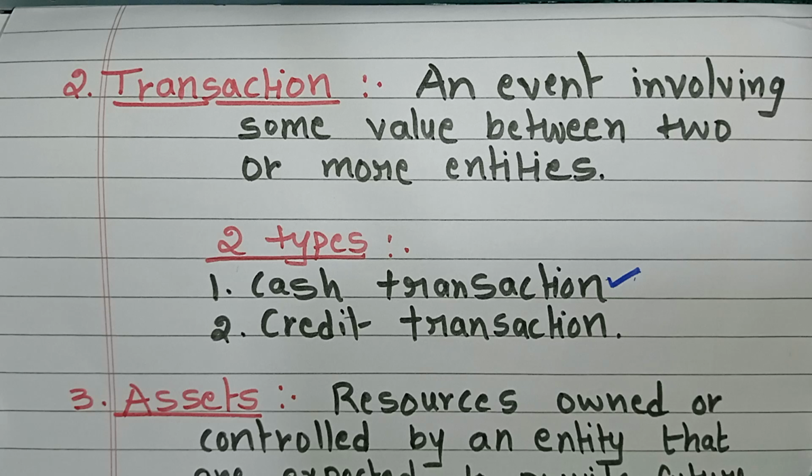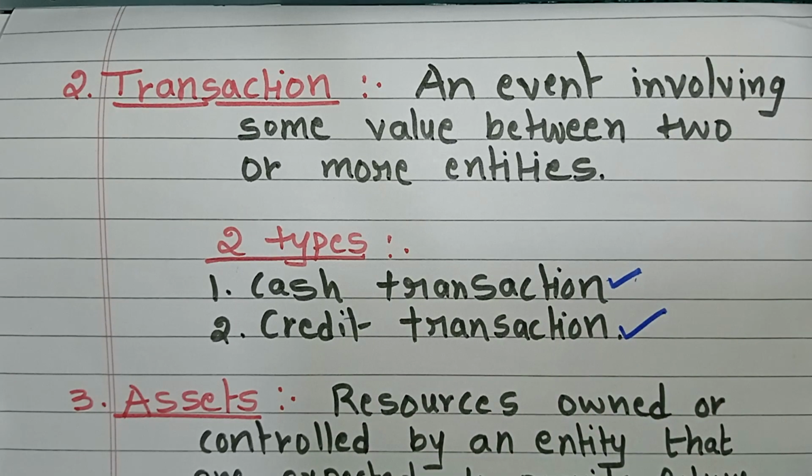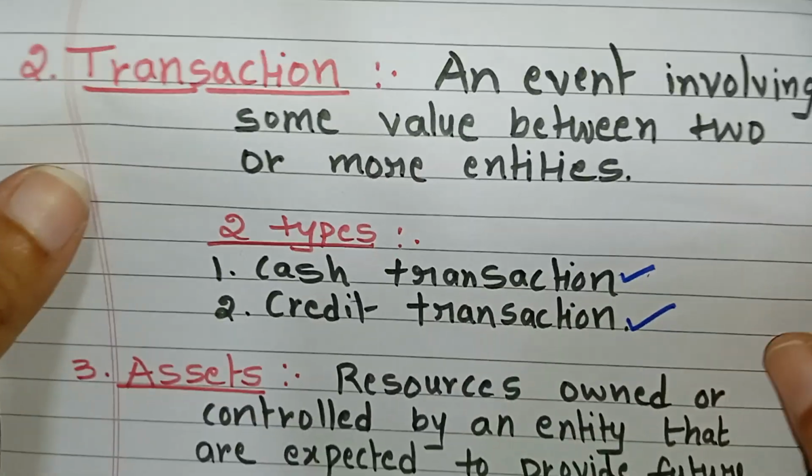In cash transaction, we make the payment immediately, but in credit transaction there is an agreement that we will make the payment at a later date. This is about credit transaction. I hope this point is clear to you all. Okay, next we will move to the third term, that is assets.